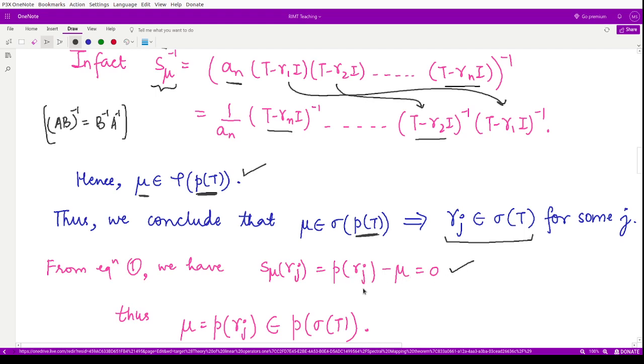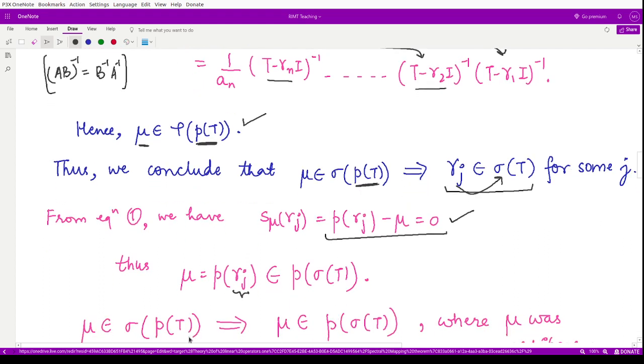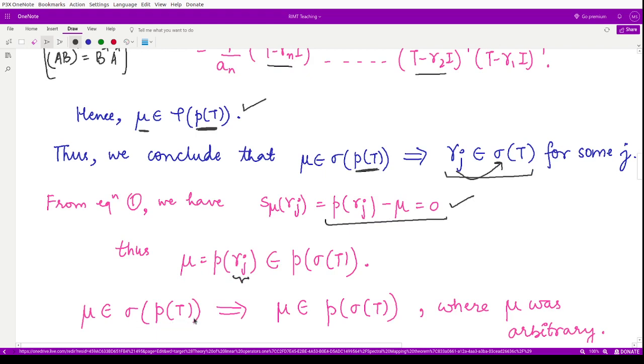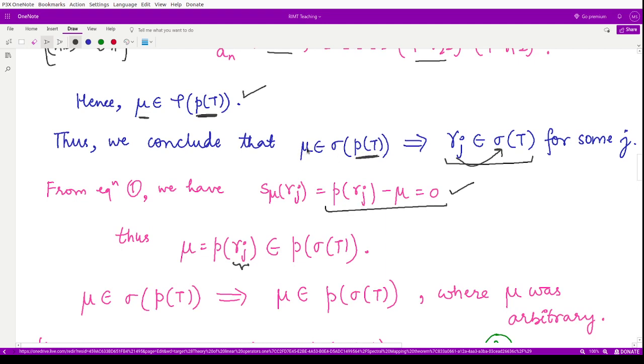that is 0. And using this, we can say that P of gamma j is nothing but mu. So mu is equal to P of gamma j, and this gamma j is coming from the spectrum set of T. So we can say this mu belongs to P of sigma of T. Remember we started with mu belonging to sigma of P of T. So because we started from mu belonging to sigma of P of T and we have reached that it also belongs to P of sigma of T, therefore we have the inclusion, and this proves our first part.